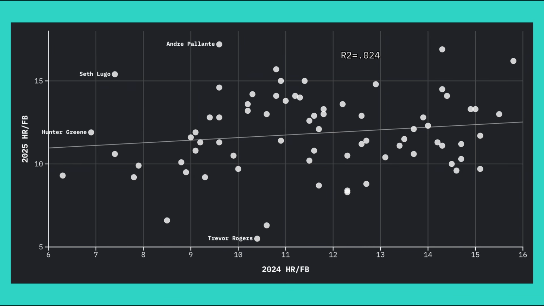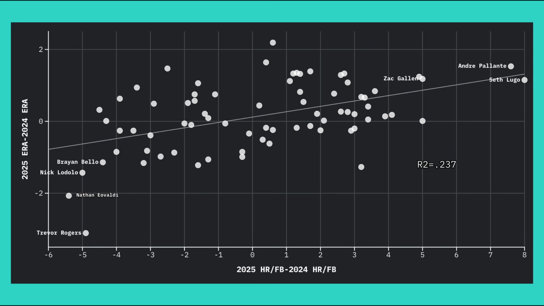The second stat is home run to fly ball ratio. Recall that this stat is deemed so variable that in the xFIP calculation, the league average home run to fly ball ratio replaces a pitcher's actual home runs. Like BABIP, home run to fly ball ratio has little year-over-year stability, but the changes in the home run to fly ball ratio are statistically significant variables on changes in ERA.